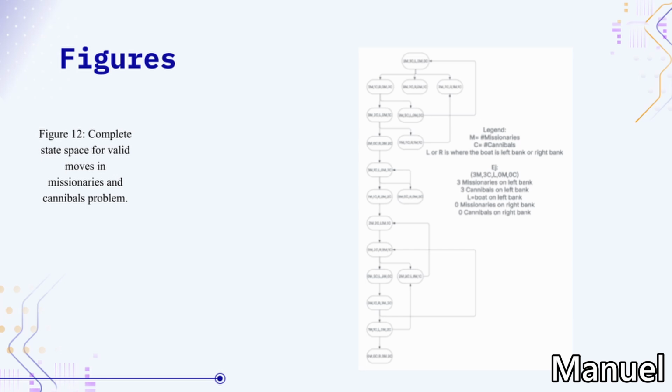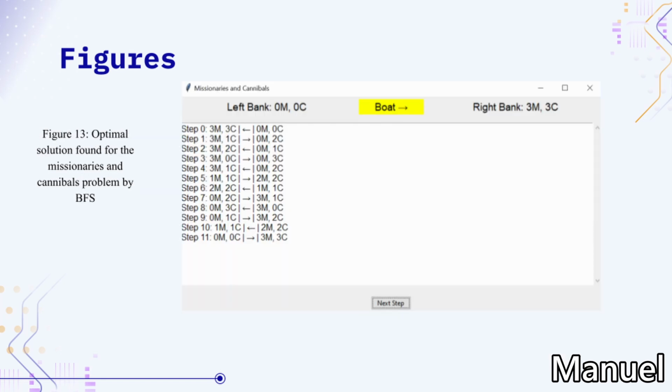Figure 12. Complete state for possible moves in the missionaries and cannibals problem. Figure 13. Optimal solution found for the missionaries and cannibals problem by breadth first search.